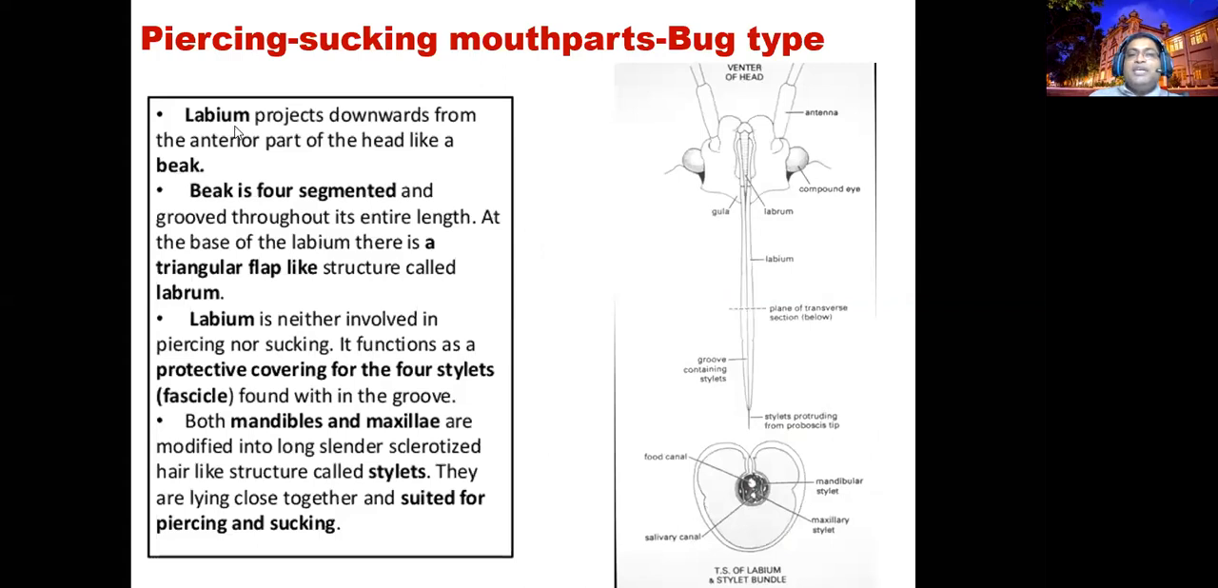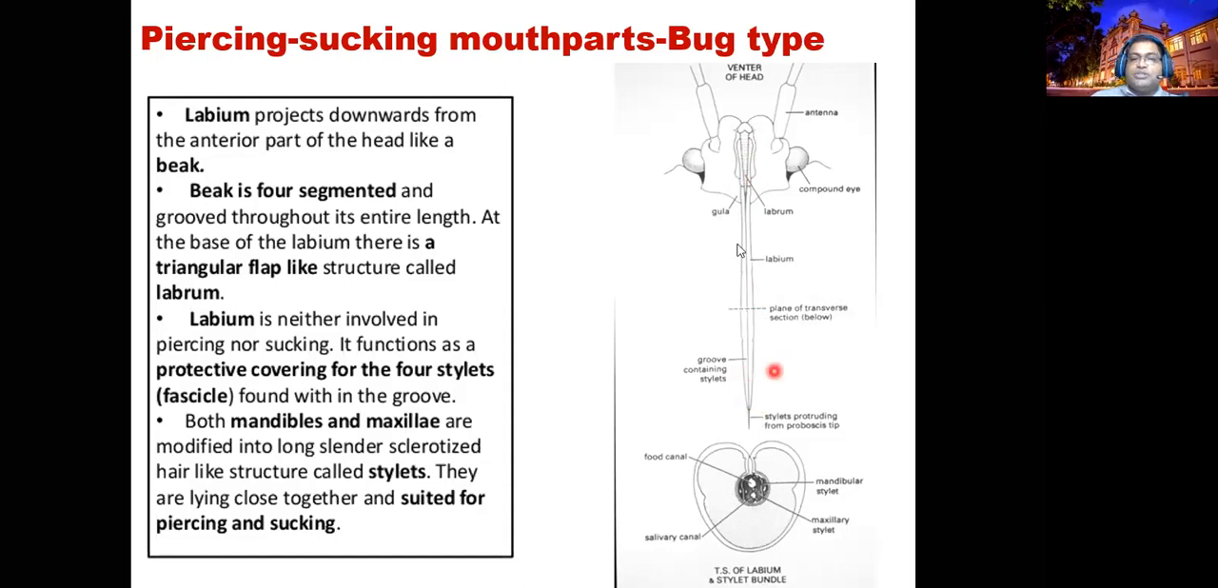Here, the labium projects downward from the anterior part of the head like a beak. Here the labium is found as beak-like. You can find it here. Labium is like a beak. The labium you can expect to be four-segmented. At the base of the labium is a triangular flap-like structure we call the labrum. Here the labrum is present at the end of the labium. That's the modification. It's small, while the labium is a long, tube-like structure.